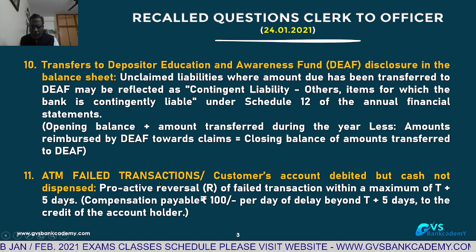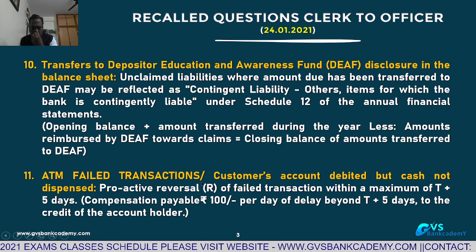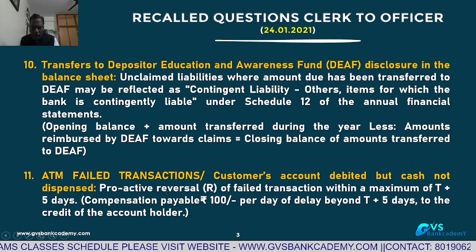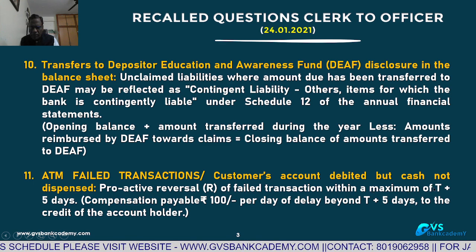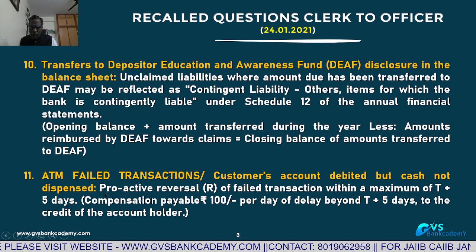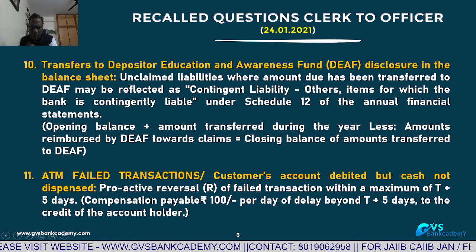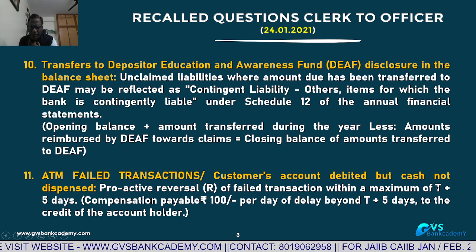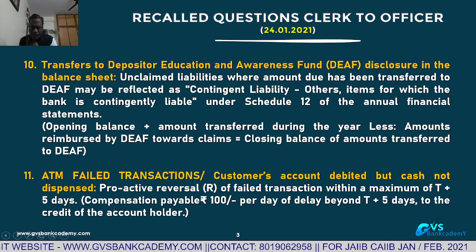Number 11. ATM failed transactions. Customer's account debited but cash not dispensed. Proactive reversal of the failed transaction within a maximum period of transaction date plus 5 days. Where cash is not dispensed to the customer, that has to be reversed within a maximum of T plus 5 days.